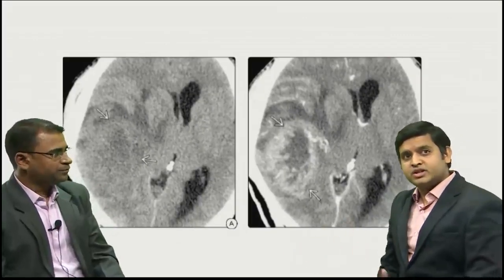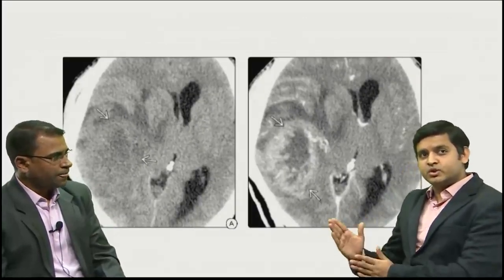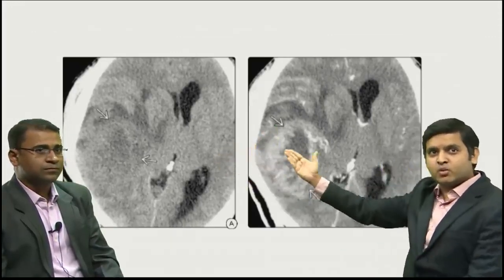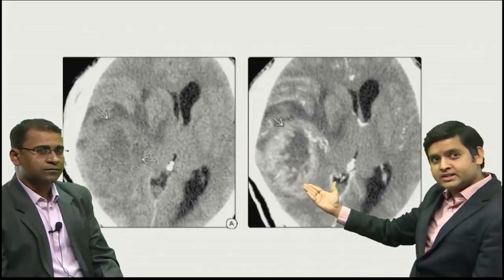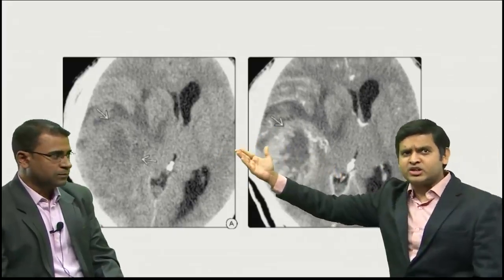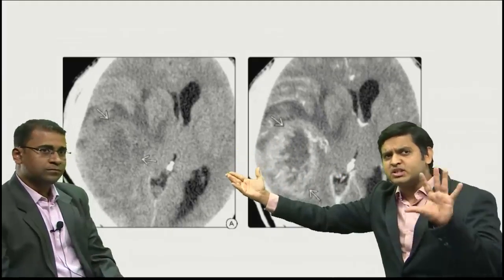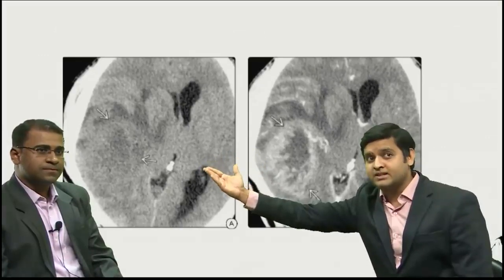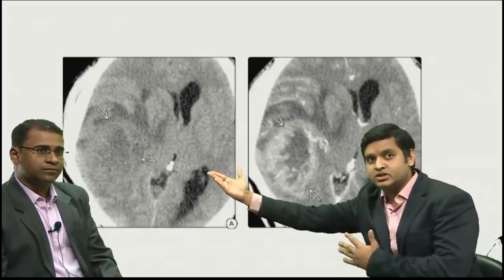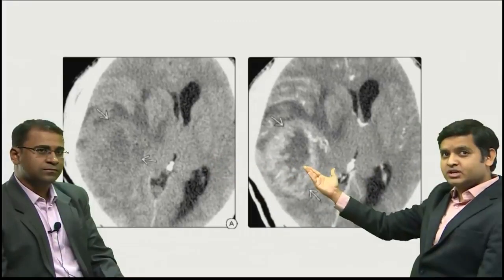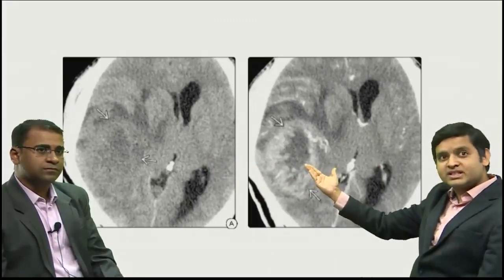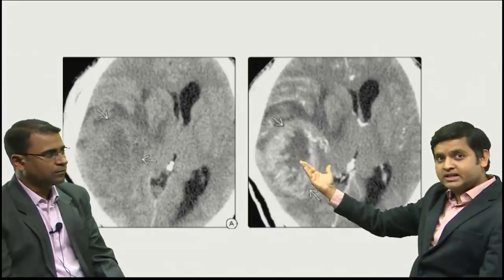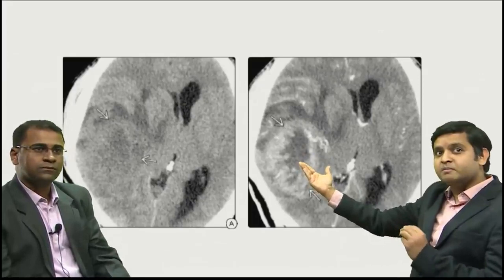On the other hand, if you see this particular image, we could see 2 images in front of you. The one on this side is a non-contrast CT, and the one on this side is a contrast enhanced CT scan. On the non-contrast CT, you can't appreciate a tumor, but you can see a diffusely infiltrating kind of lesion with areas of hypodensity within, and it is causing mass effect. As you could see, there is a midline shift. Whereas in this contrast enhanced CT, you could see that this tumor is showing a central necrotic component. All this non-enhancing component in the center is the central necrotic component with peripheral enhancement.